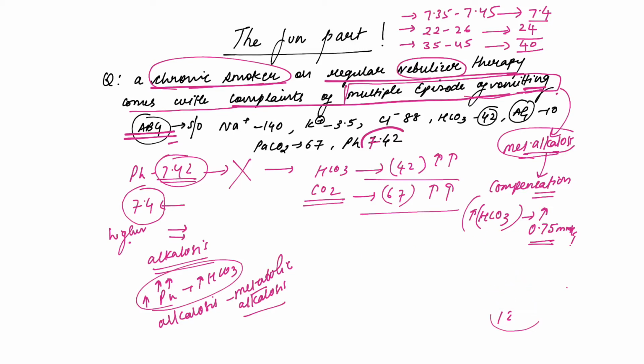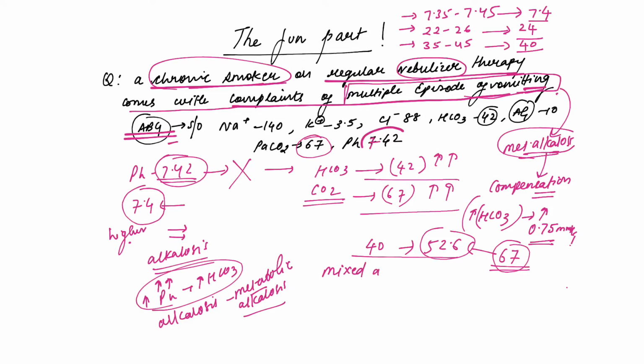So what is the normal PCO2 that we take for calculation? 40. So it should have become 52.6. But our PCO2 is actually 67. So it's quite high than expected. So in such a case, we suspect that there is a mixed acid-base disorder. Whenever there is more than or less than the expected compensation, we suspect mixed acid-base disorder.